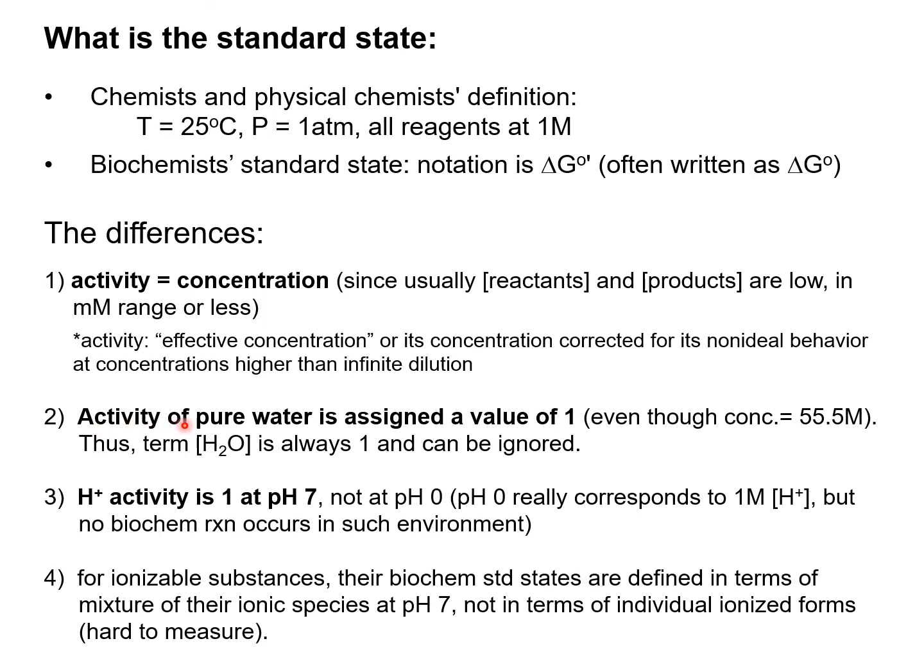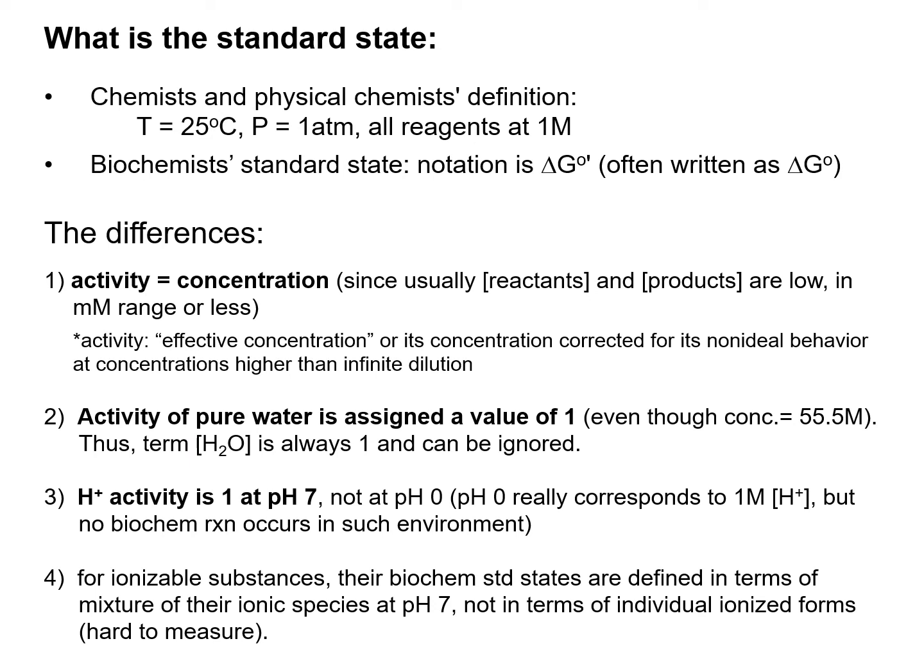Secondly, the activity of pure water is assigned a value of 1, even though the actual molar concentration is 55.5 molar for pure water. And it makes everything simple and easy to calculate because now the concentration term for water is always 1 and can simply be ignored in many cases. And this is particularly important because all the reactions in the cell happen in water as a medium. So you're always going to see the concentration of water. If that were a different number, it would make the other calculations a little bit more complicated.